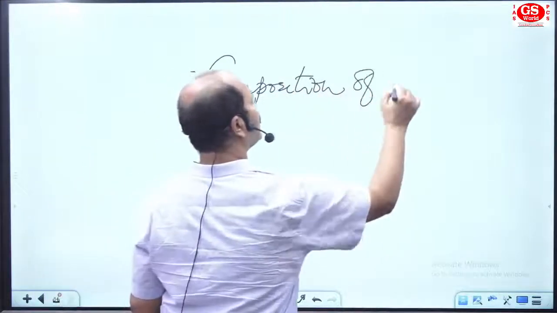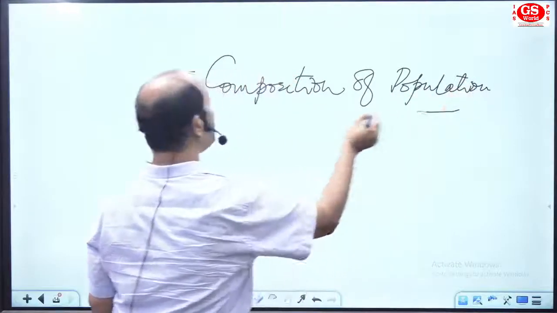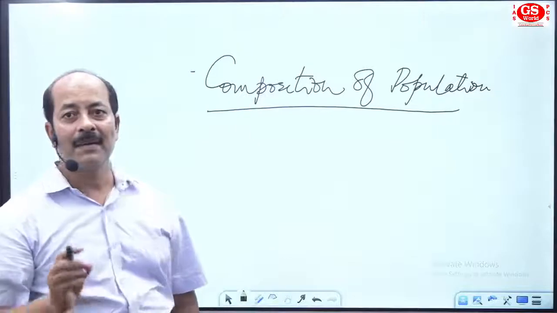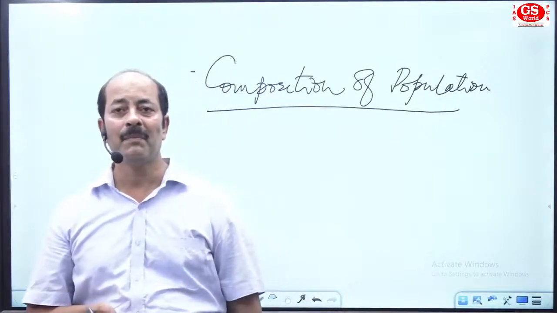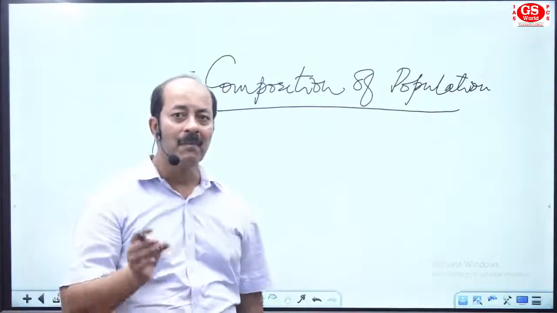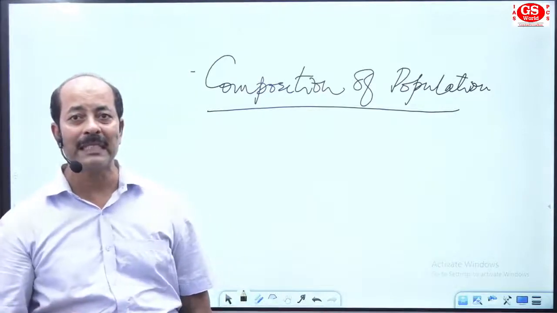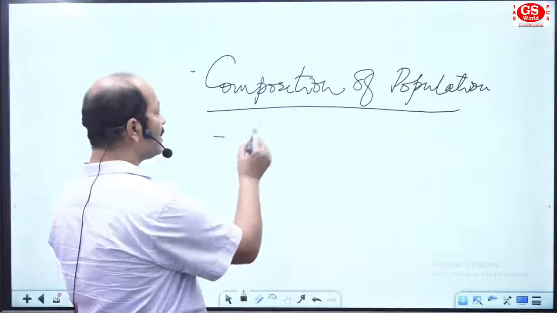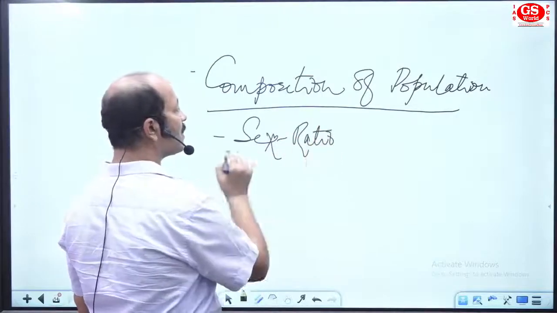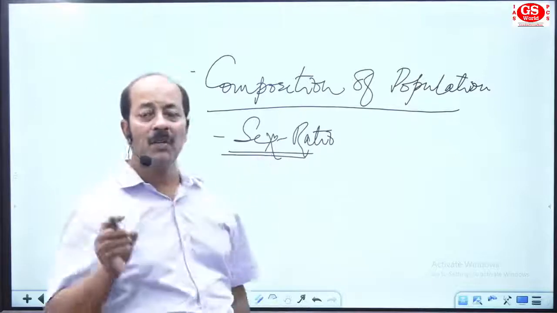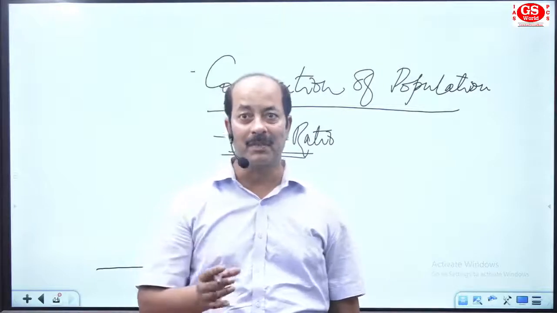Composition of population. You write there as a heading, composition of population. Composition means it is a way to identify the people or population by some of the characters. And you can say it is the largest area of population study. See, we use sex ratio. So sex ratio is one identity to identify male and female population. So sex ratio is one thing.